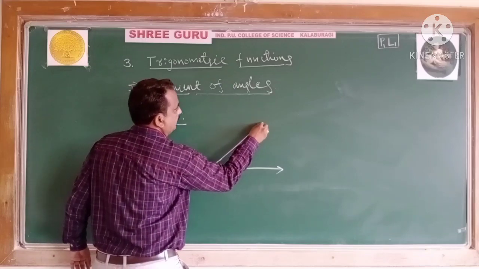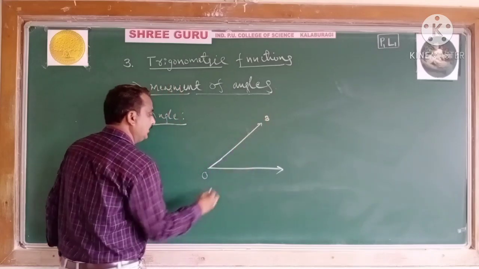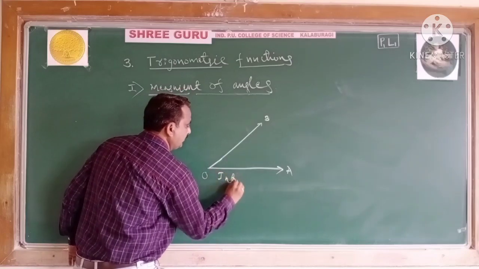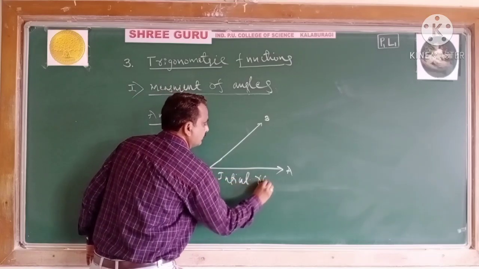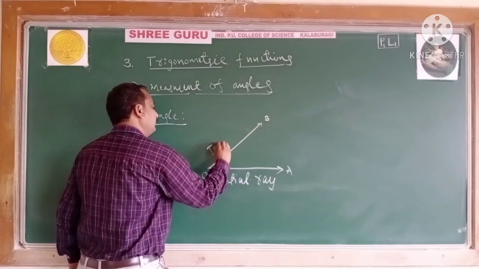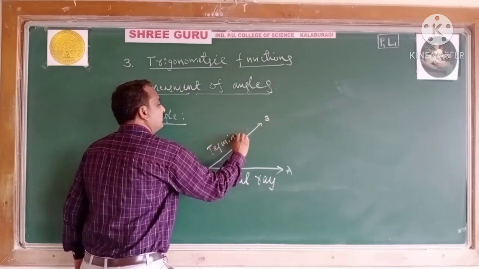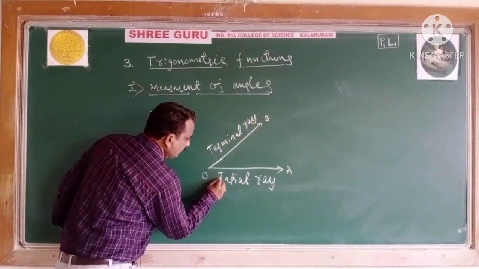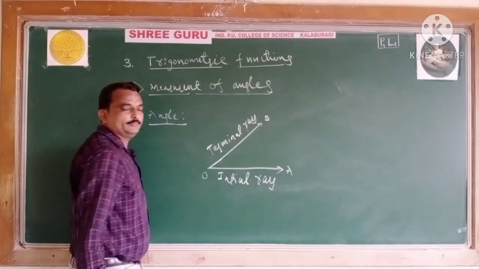OB is another ray. Here OA is called the initial ray. OB is known as the terminal ray. See, this is the initial ray and this is the terminal ray.